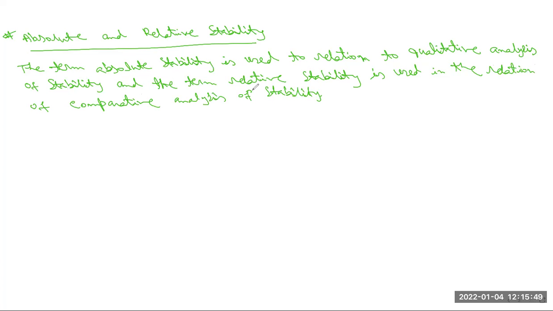Okay. So what are absolute stability and relative stability? Absolute stability is used in relation to the qualitative analysis of stability, and relative stability is used in relation to the comparative analysis of stability also. Okay.